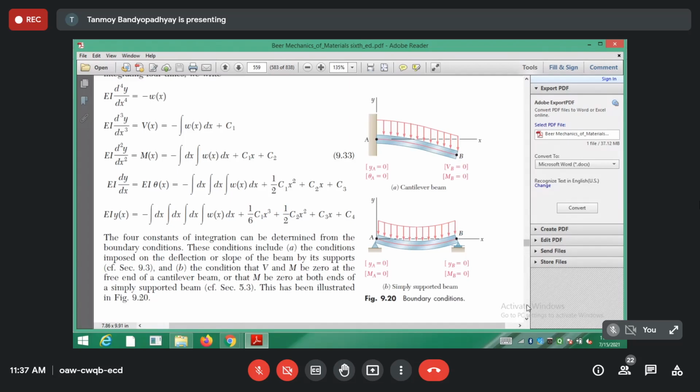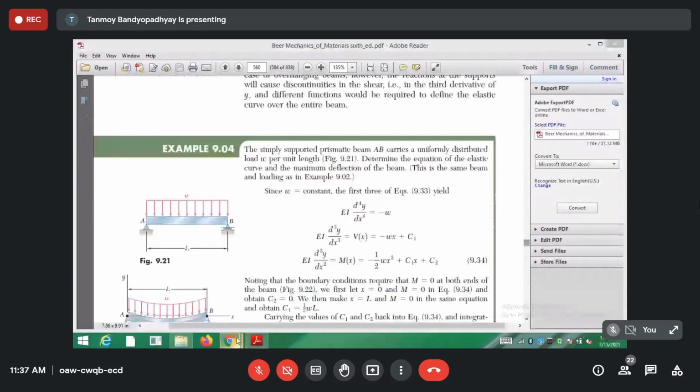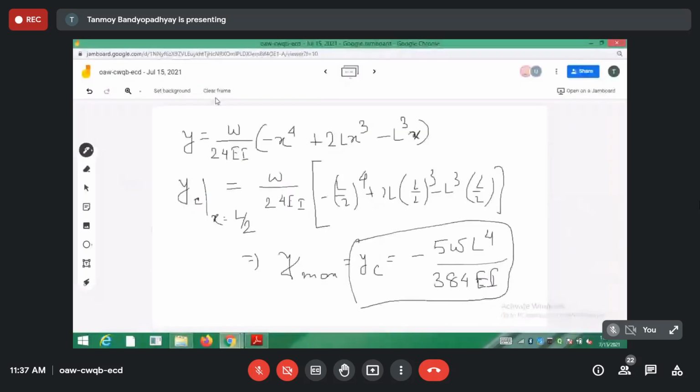Now this same problem I am giving you, it's done in the book also, but I'm just giving it as homework. So this same thing you have to do at your home. What you have to do, I'm telling you.